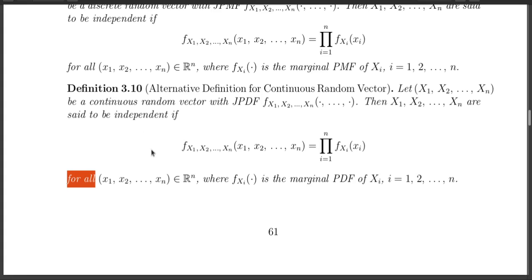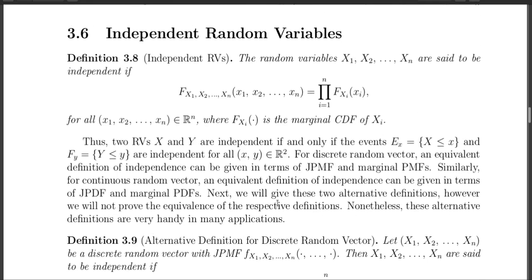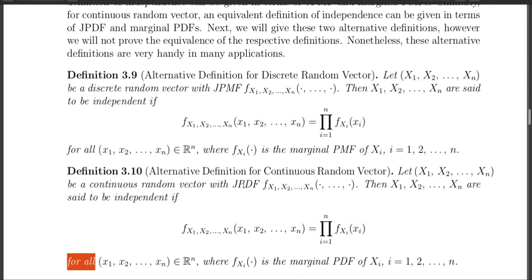The first definition, given in terms of the cumulative distribution function, is the most general one because the cumulative distribution function exists for all kinds of random variables. But for the discrete and continuous random vectors, the equivalent definition can be given using the joint PMF and marginal PMF, and joint PDF and marginal PDF respectively.